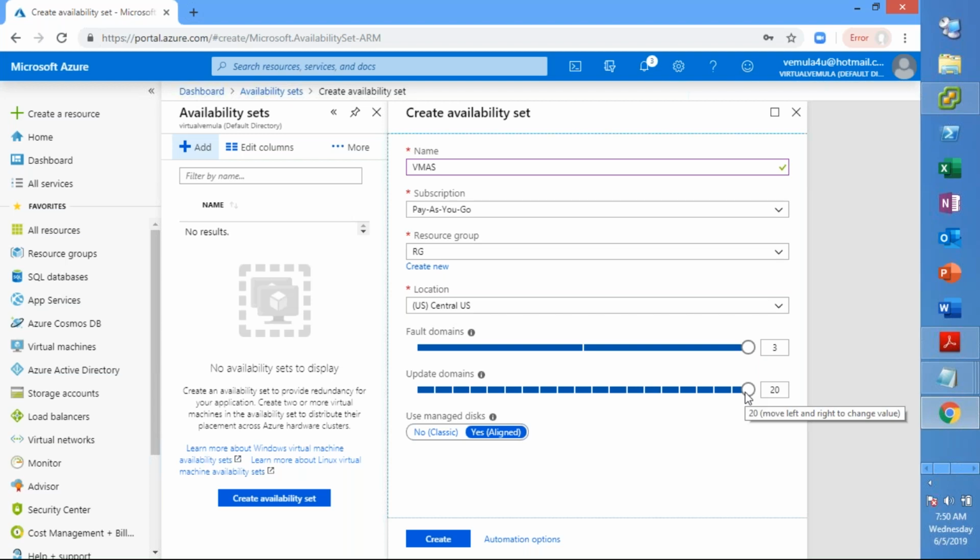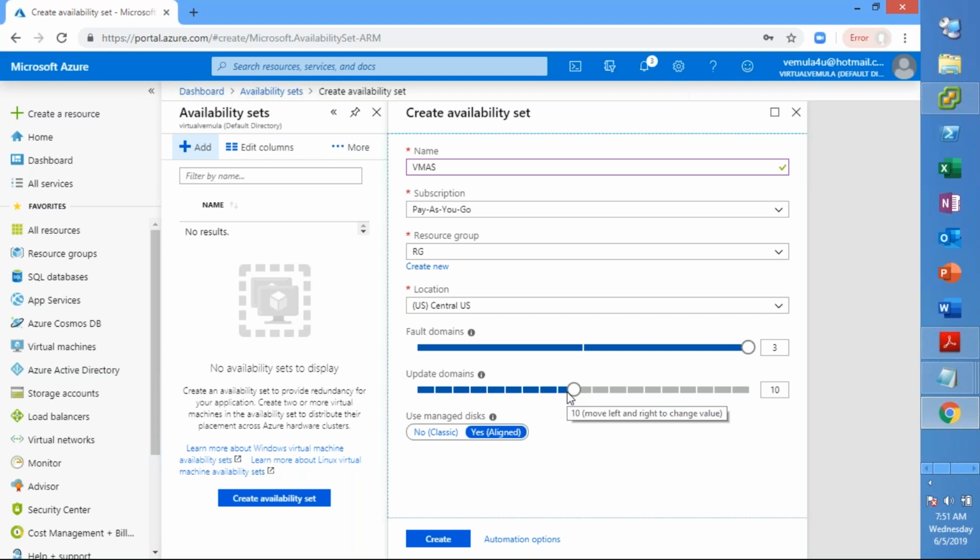Then, how about the update domains when it is 20? Let us say the total number of VMs you have will help you select how many update domains. We are not asking you to select 20, right? Based on my requirement, I can put a number. Let us say I have 10 web servers, and at any point of time I need 5 web servers to be available. Based on that calculation, you can select how many update domains you need, right?